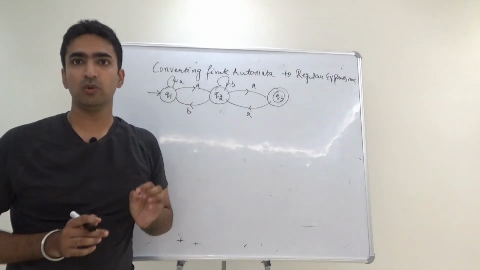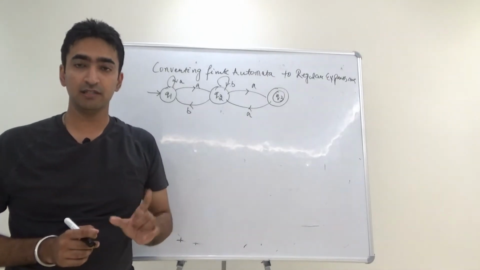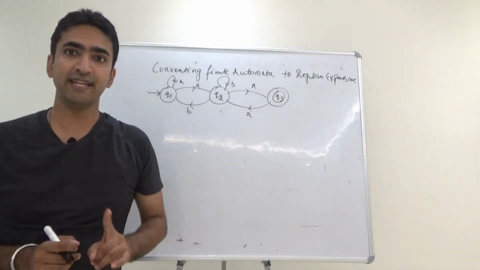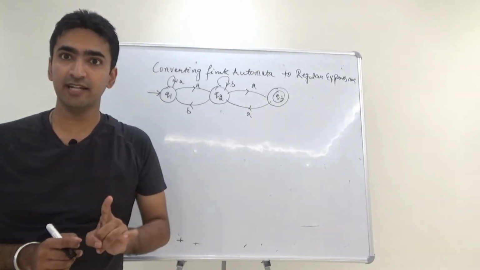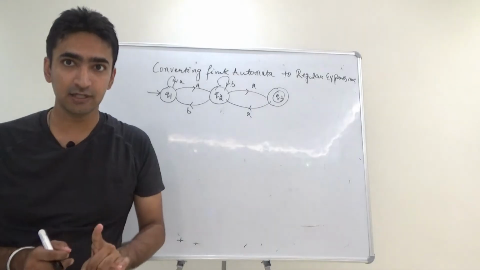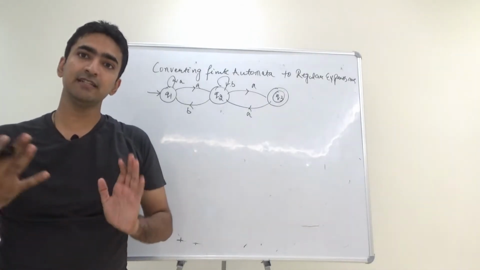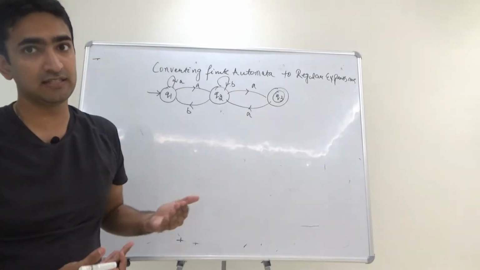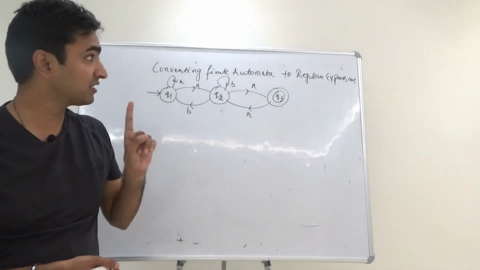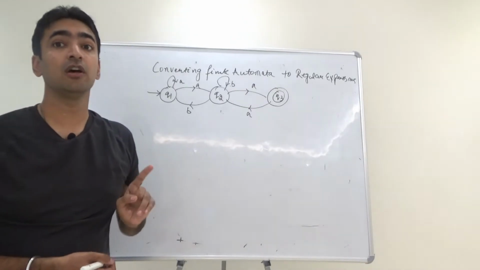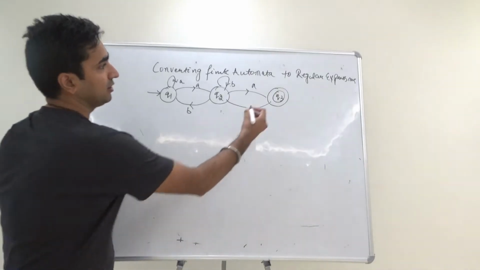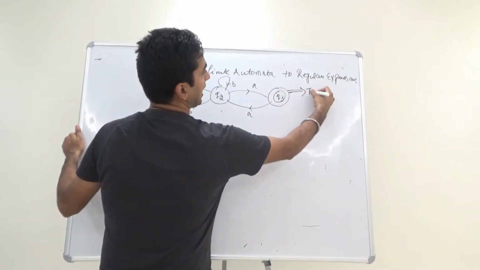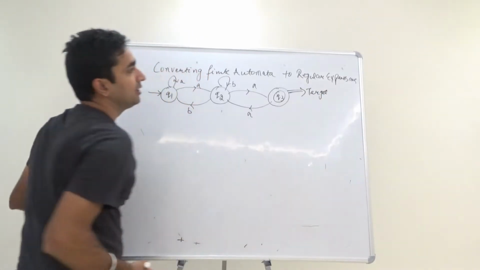The first important thing to understand in this part is that we have to think about the final state. Whatever the final state is, that will be our entire answer. If our final state is dependent on certain other answers, we will calculate those accordingly. But the most important thing is your final state. Over here Q3 is your final state, that means that is your actual target.